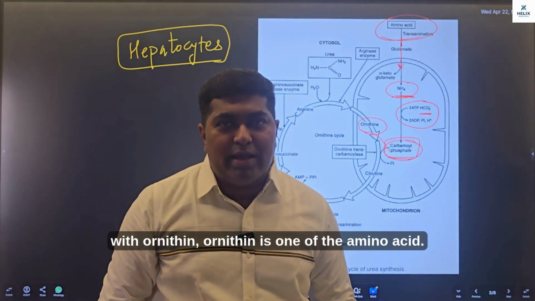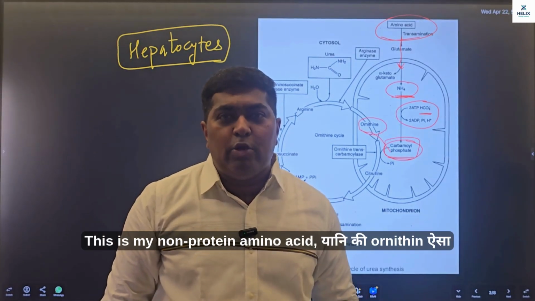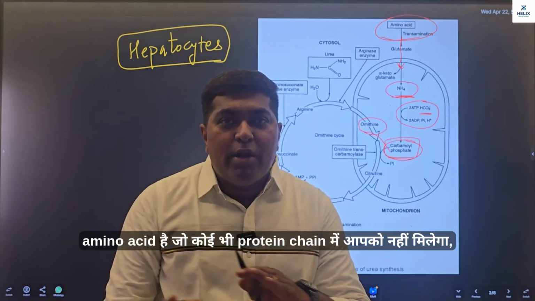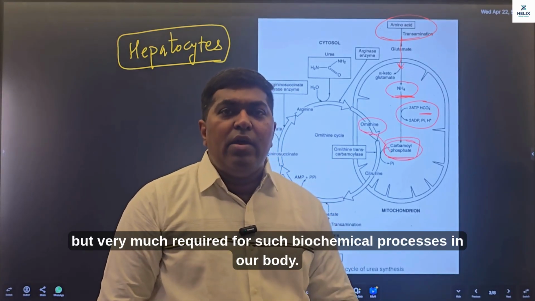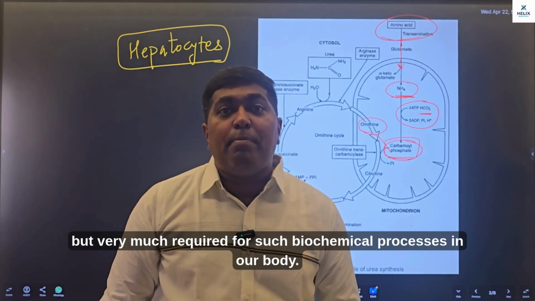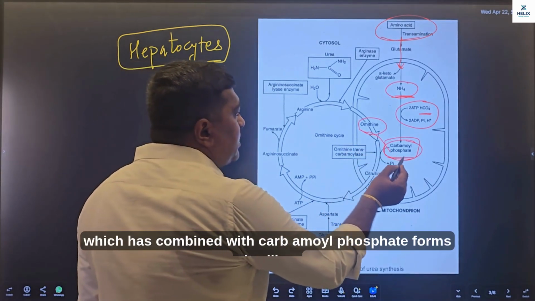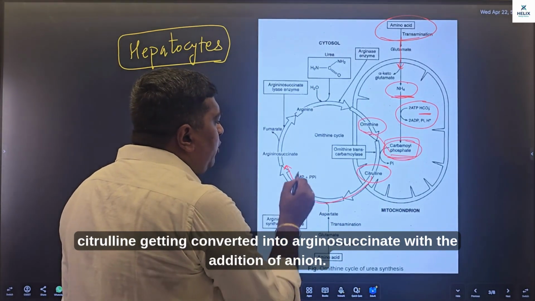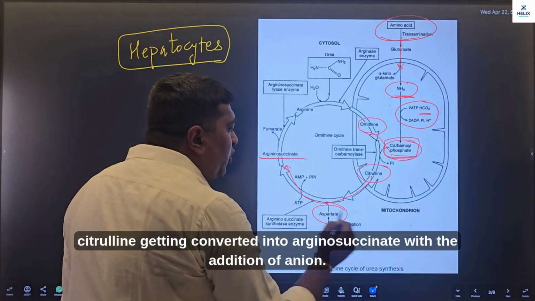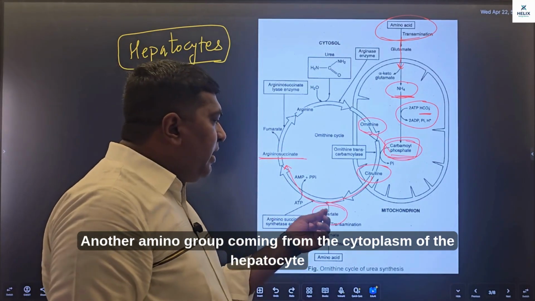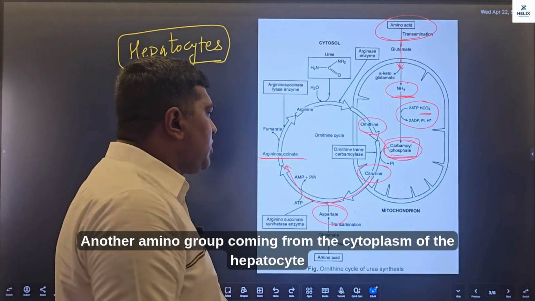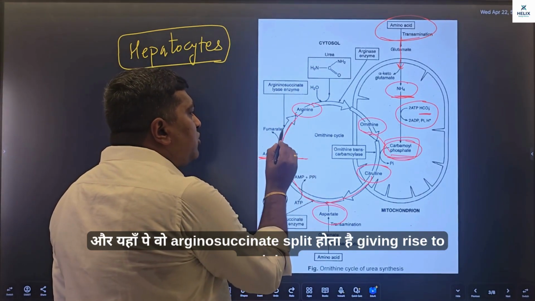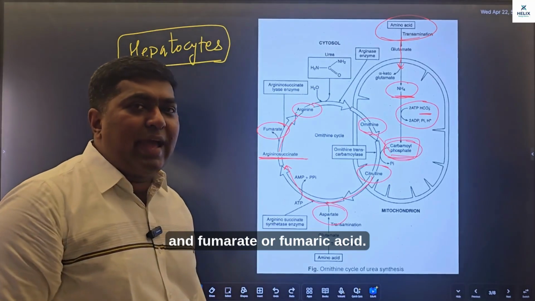Ornithine is one of the amino acids. This is a non-protein amino acid. यानी कि ऑर्निथिन ऐसा अमीनो एसिड है जो कोई भी प्रोटीन चेन में आपको नहीं मिलेगा, बट वेरी मच रिक्वायर्ड फॉर सच बायोकेमिकल प्रोसेसेस इन आवर बॉडी. And now this ornithine, combined with carbamoyl phosphate, forms citrulline. Citrulline gets converted into arginosuccinate with the addition of another amino group coming from the cytoplasm of the hepatocyte. और यहाँ पे वो arginosuccinate split होता है, giving rise to arginine and fumarate or fumaric acid.